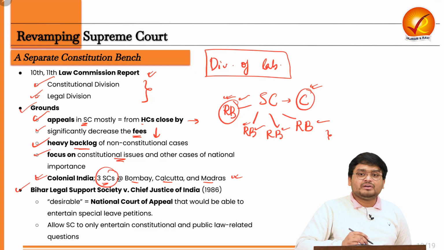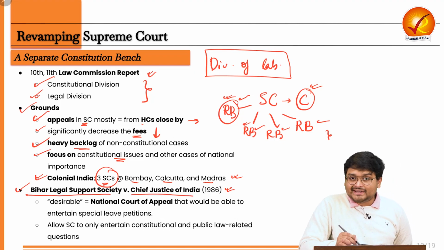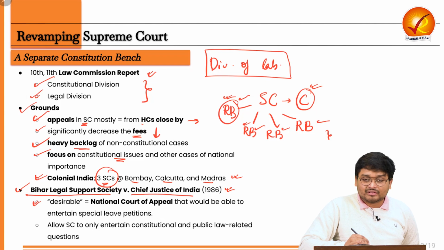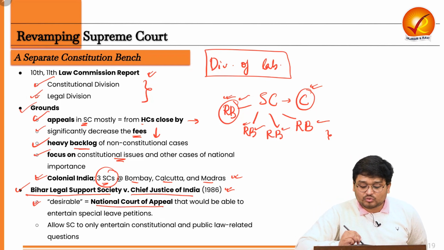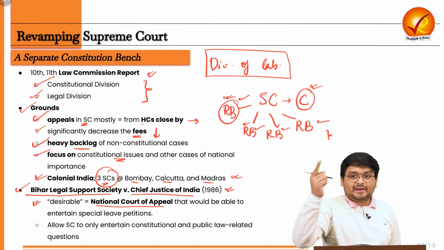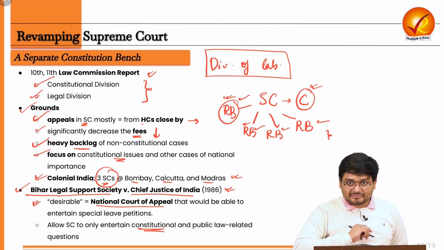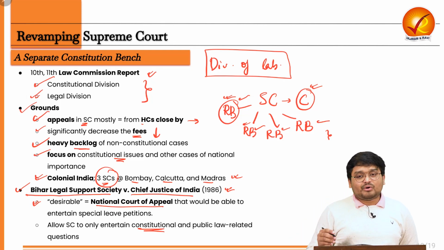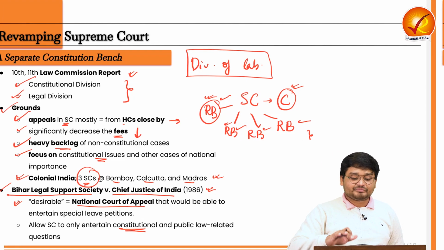In a very, very important case, and also you should be remembering this case, the Bihar Legal Support Society versus Chief Justice of India, 1986, it said that it is desirable. The Supreme Court itself said that it is desirable to have a National Court of Appeal that is separate from the constitutional bench at Delhi. So this will be allowing the Supreme Court to operate in a much better, more effective manner.